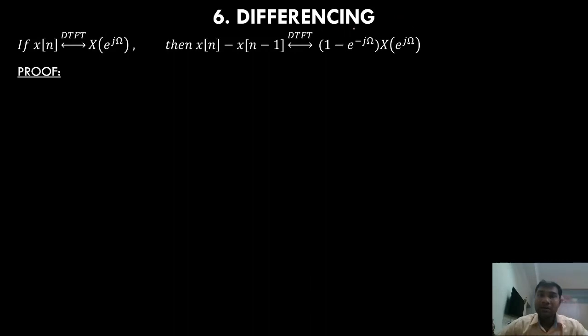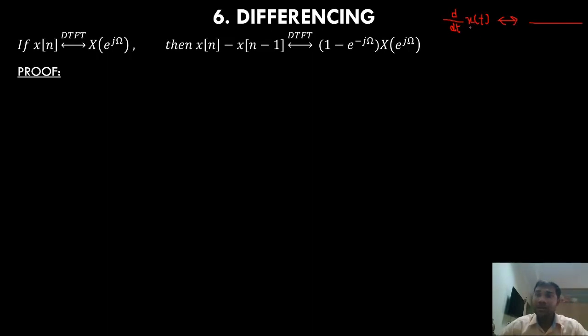In continuous time Fourier transform, we had time differentiation, that is d/dt of x(t) has some Fourier transform.